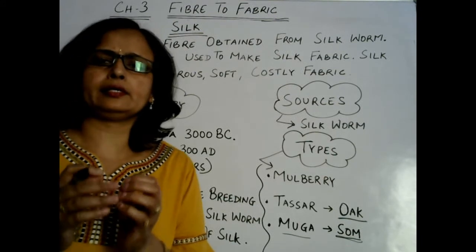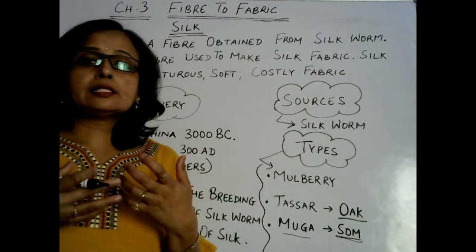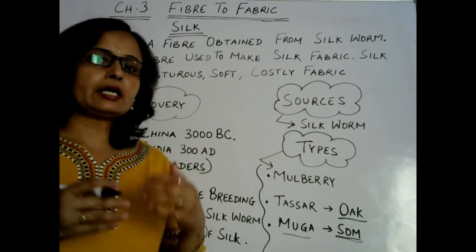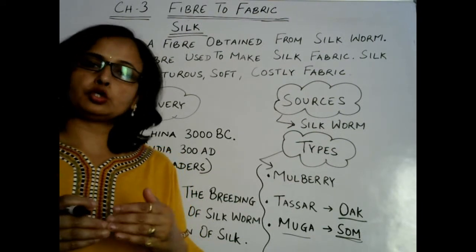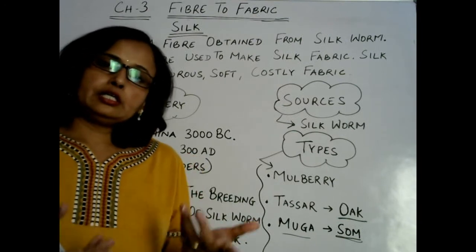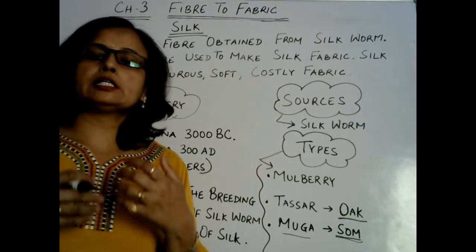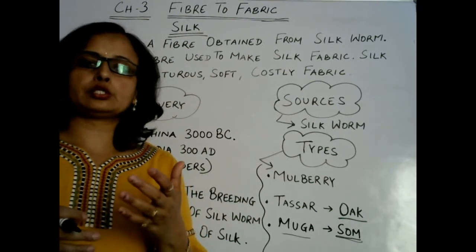One important characteristic of silk is that it is a bad conductor of heat. That means it does not allow heat to pass through it. So we can use silk during summer as well as winter. Why?